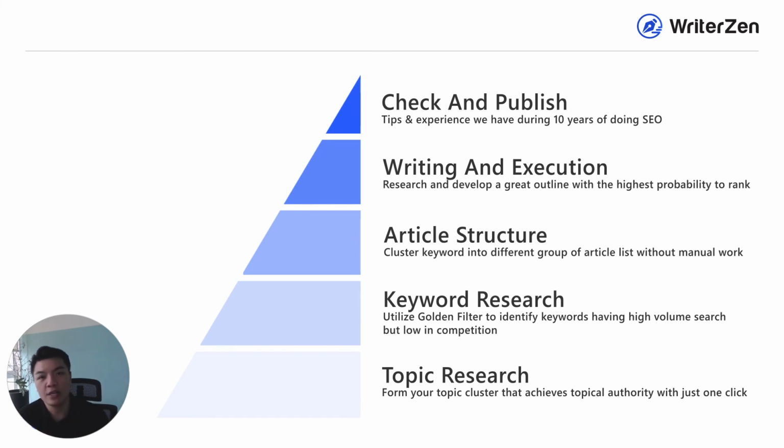This not only helps you guarantee the content you write will have the highest ranking probability because of you gaining that expertise status, but also you'll be able to build a variety of keywords in your niche in one go. Those are the two goals you achieve by building the topic cluster using our topic discovery tool.